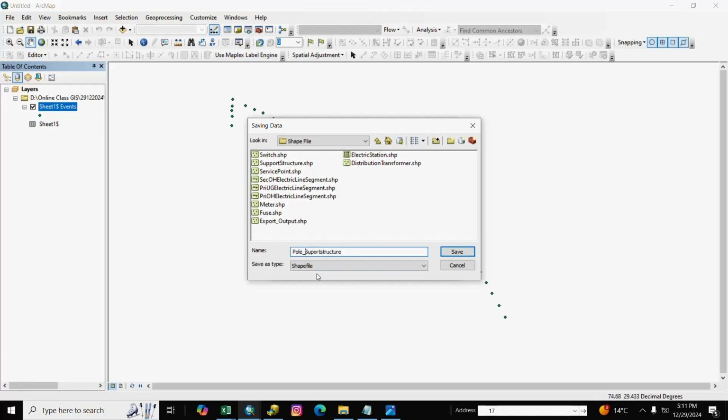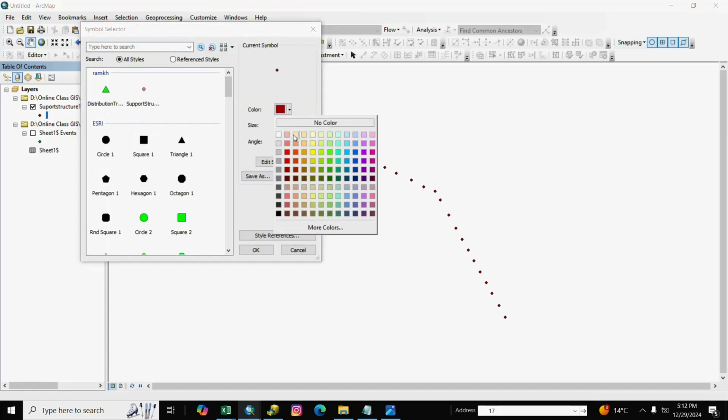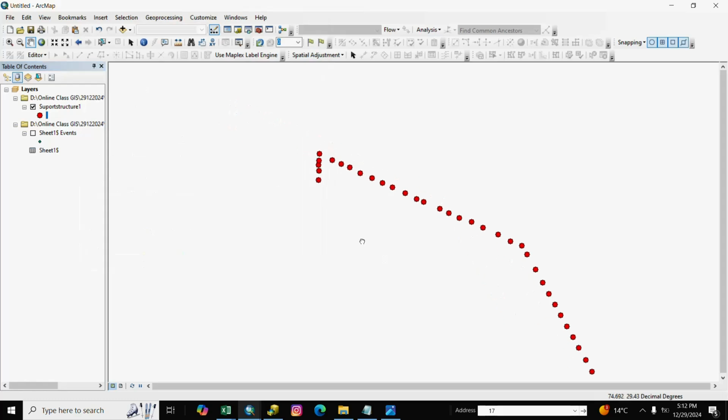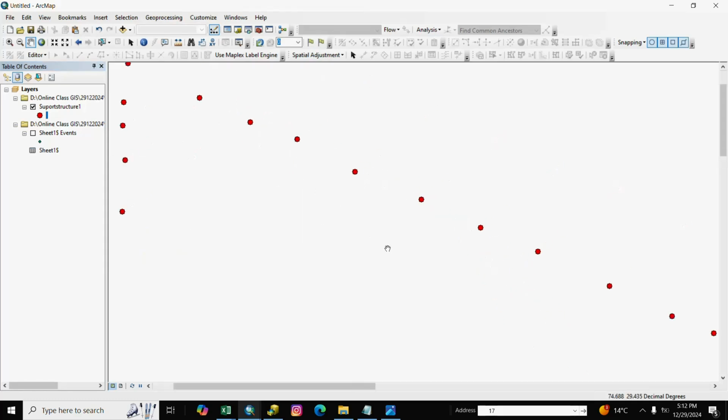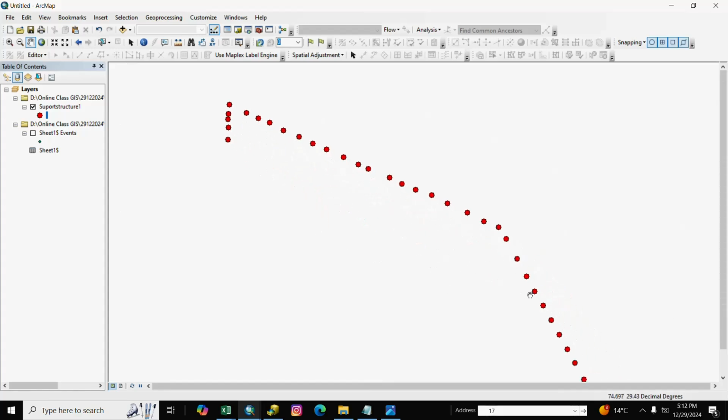We write support structure 1 and OK. Here our support structure is ready. Here is our support structure shape file created.